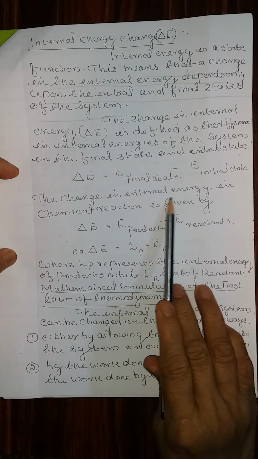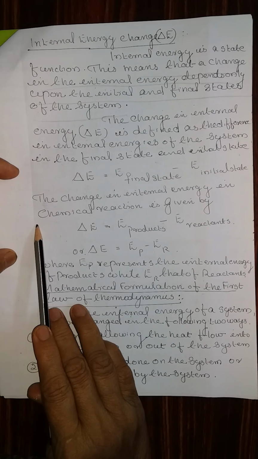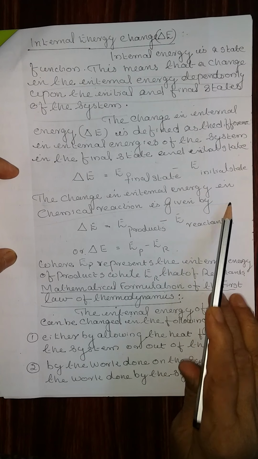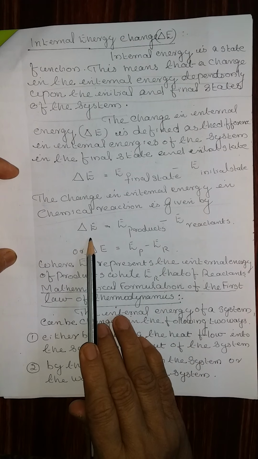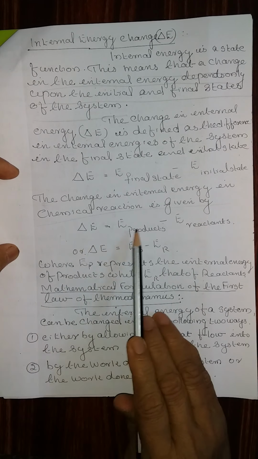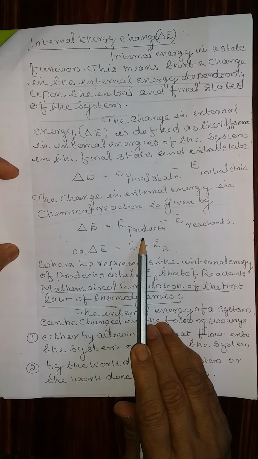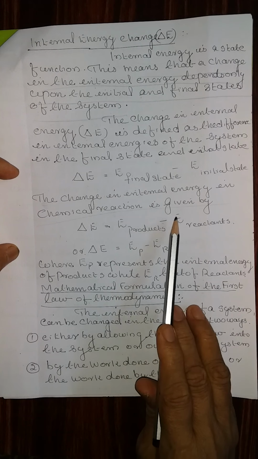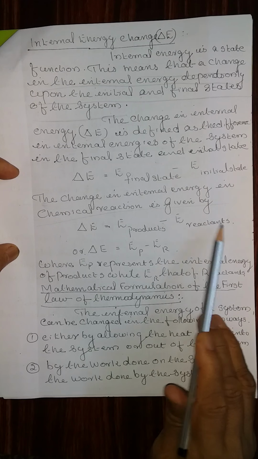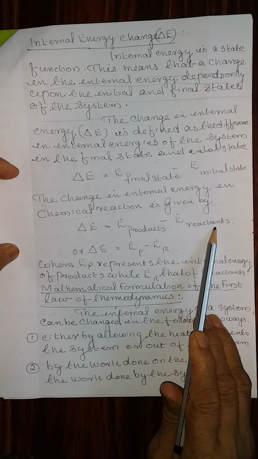The change in internal energy in a chemical reaction is given by delta E is equal to energy of the product, that is the energy of the final state, minus energy of the reactant, that is the energy of the initial state.